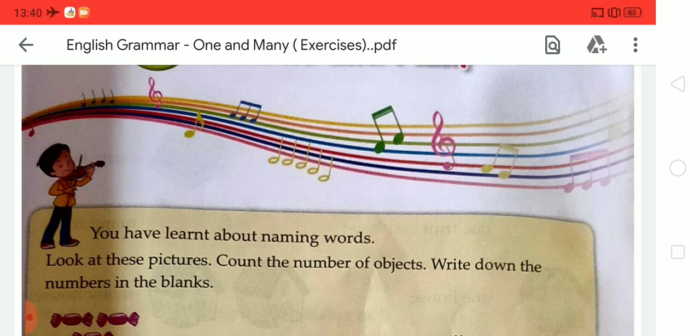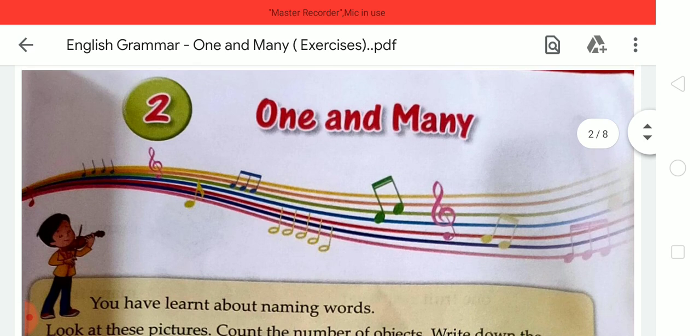And there is the plural noun. What do you understand by plural noun, or many? A noun that names more than one person, animal, place or thing is called a plural noun. Here we are going to discuss one and many. One means the person, thing, place or animal is one in number, and many means there is more than one person, place, thing or animal. Okay student, so these are the meanings of one and many.